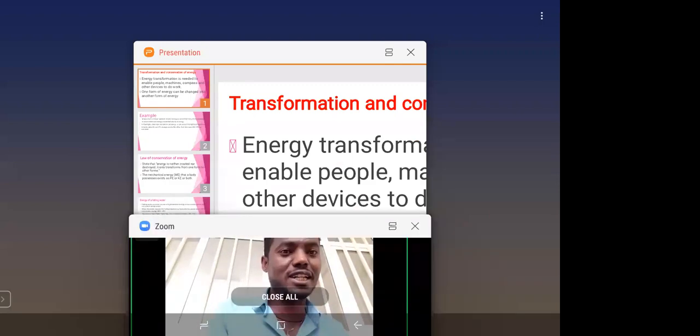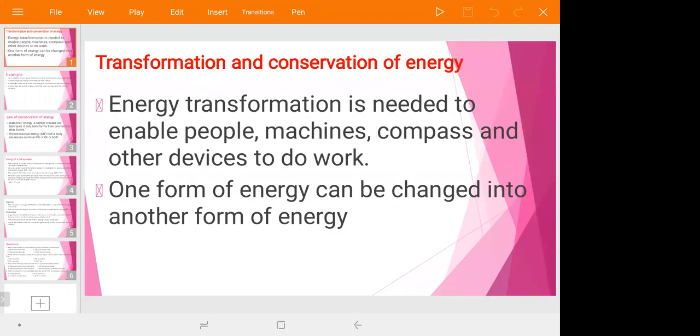Transformation and conversion of mechanical energy is needed to enable people, machines, computers, and other devices to do work. For example, when energy is transformed, it enables people, machines, computers, and other devices to do work. So, transformation and conservation of energy is essential for us.